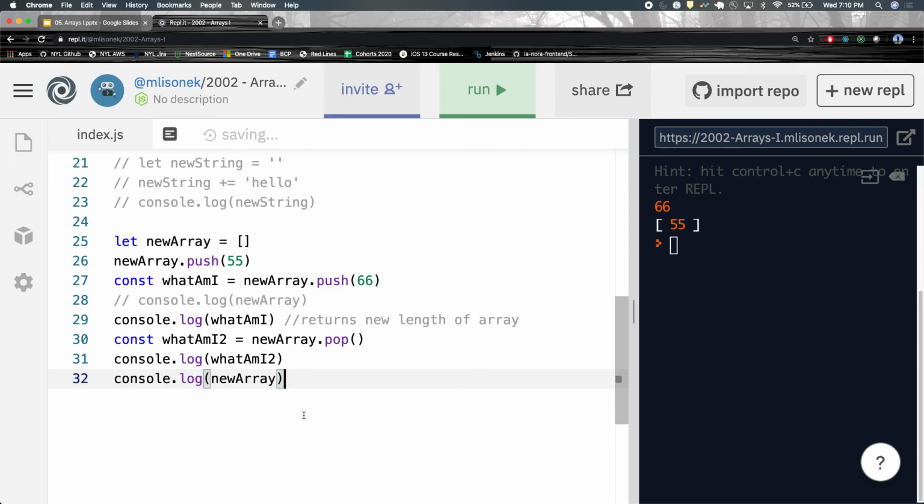Usually you don't really need the return value of push. However, it does return something, and you need to know what it is because it might be useful to you at some point, okay? Also, if you were expecting it to not return something, then that could also cause problems if it actually does. So you just need to know that push returns the new length of the array. Pop returns the value taken off. It's not lost in space, right? You can get that value back.